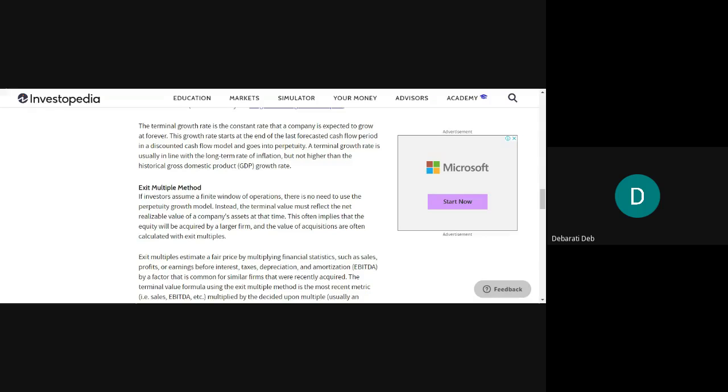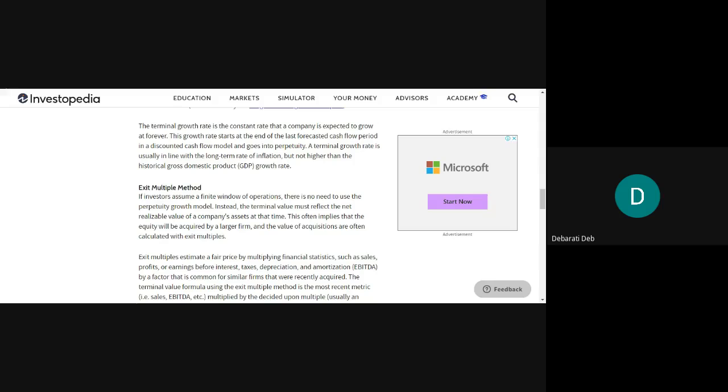Now you should see history. You should go back to the history of the economy of your country and see what the inflation rate has been, and then predict the long-term rate of inflation. Inflation means the rate at which the prices of products keep on rising, isn't it? That inflation rate you can easily get on government portals. So you should predict the long-term rate of inflation first, but you should not predict something which will be higher than any GDP growth from past history.